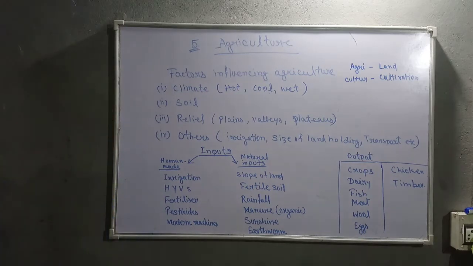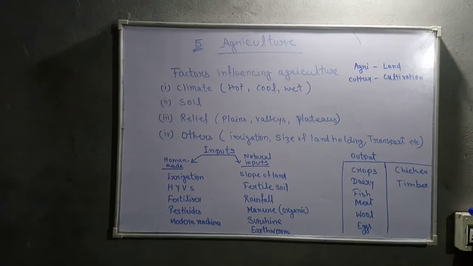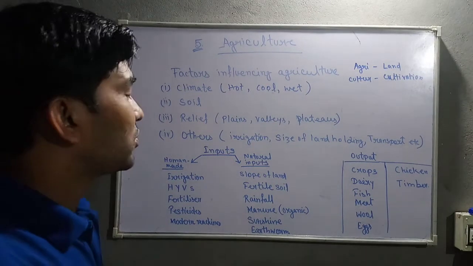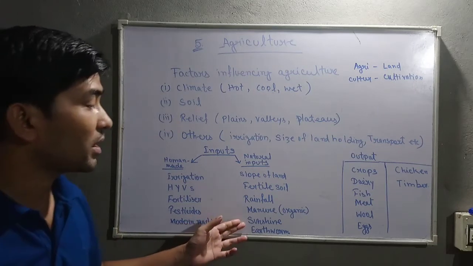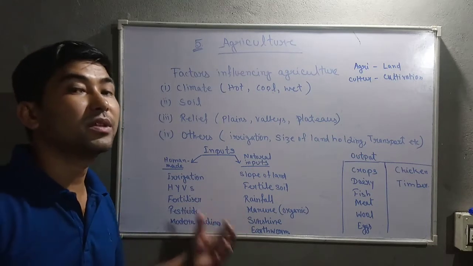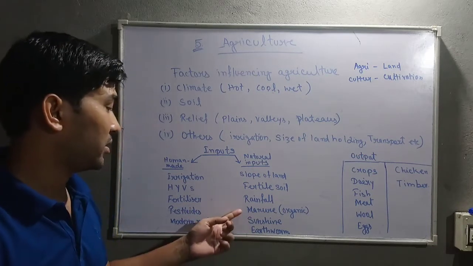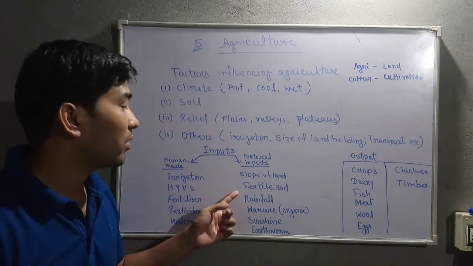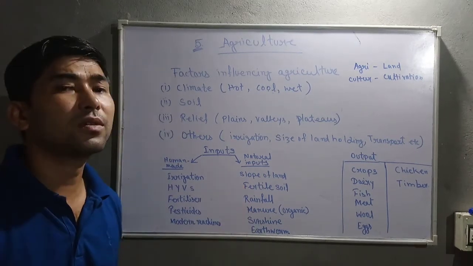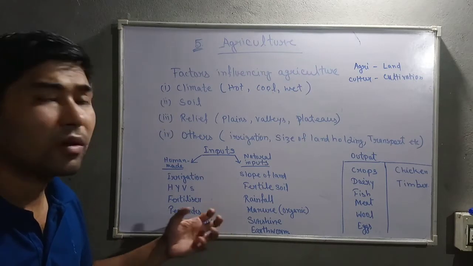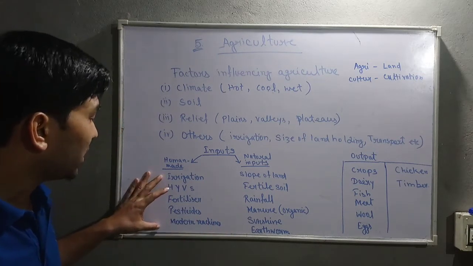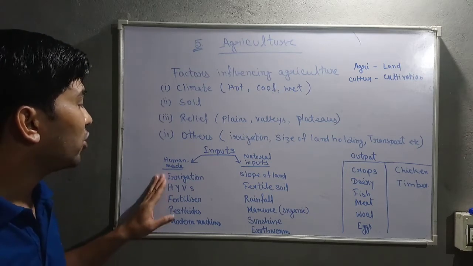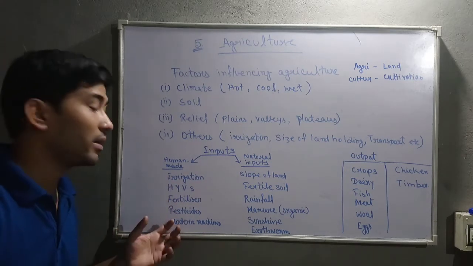Earthworm is needed to loosen the soil, whereas sunshine is also a natural input which is needed to grow everything on our earth. Manure, rainfall, fertile soil, slope of land, these things are also needed to grow a good quality or good amount of crops. Then these other things are made by humans or facilitated by humans.